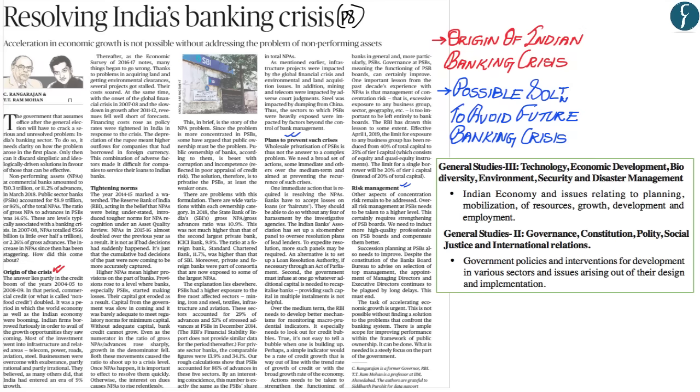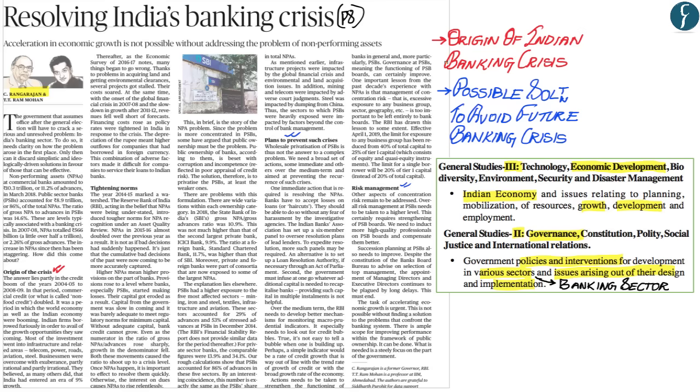Now this editorial by C. Rangarajan sir should be seen first from the perspective of GS paper 3 within the section Economic Development and within the subsection Indian Economy and issues relating to mobilization of resources, growth and development. Apart from this, it should also be seen from the perspective of GS paper 2 within the section Governance and within the subsection Government Policies and Interventions for Development in various sectors, in particular the banking sectors, and issues arising out of their design and implementation.